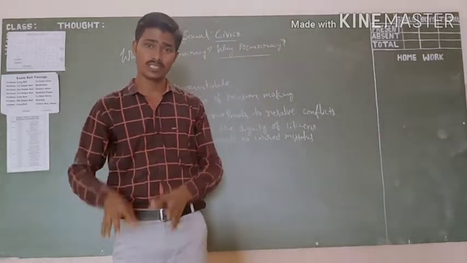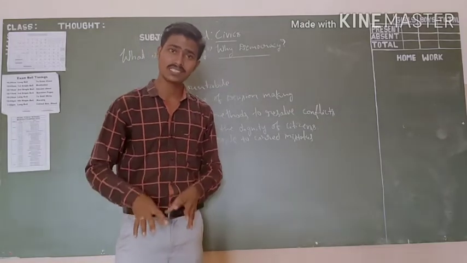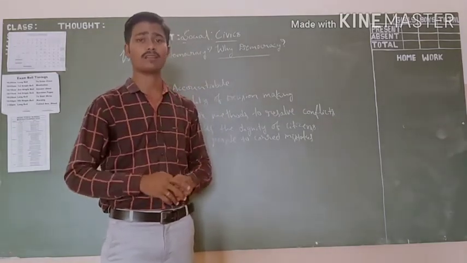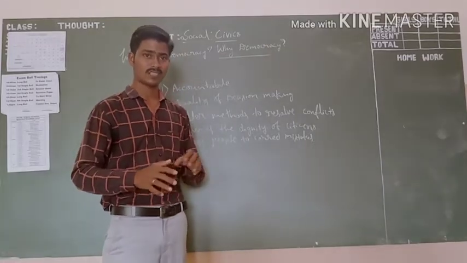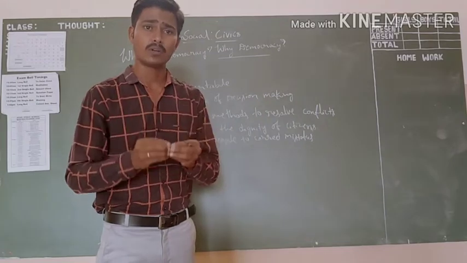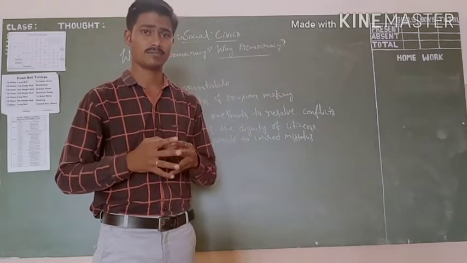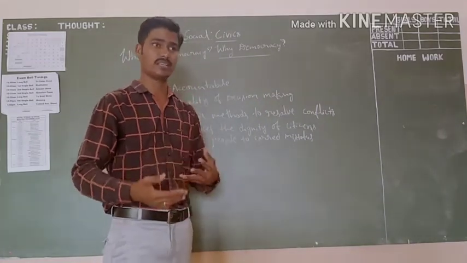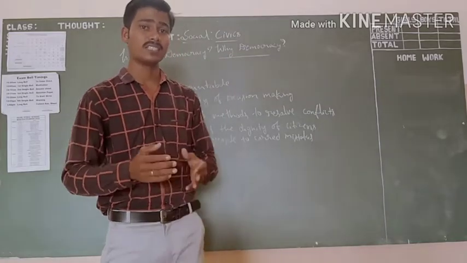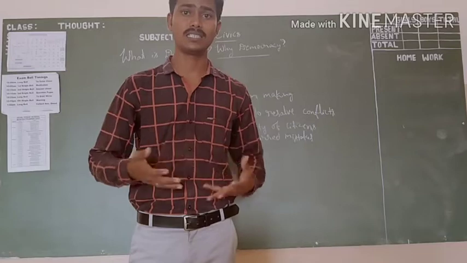The poorest citizen of the country also will have one vote, the same value. That's why they get the same equal importance in electing leaders. So we can say that it improves the dignity of the citizens.